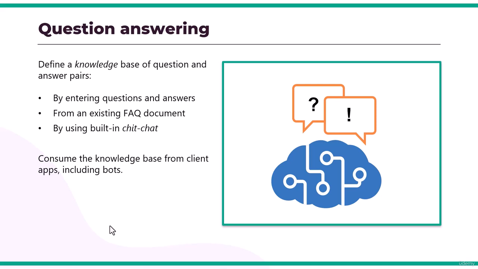After creating the knowledge base, you train a model based on the questions and answers data, and you have to publish it again as a service. Once you publish it, client applications can then consume the knowledge base and use it to determine an appropriate response to user input.